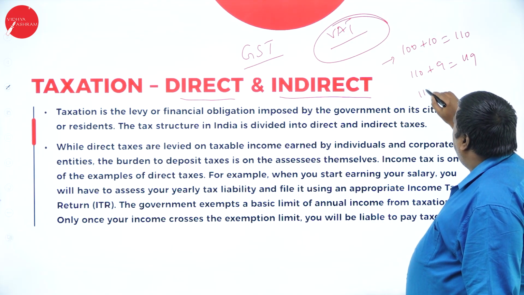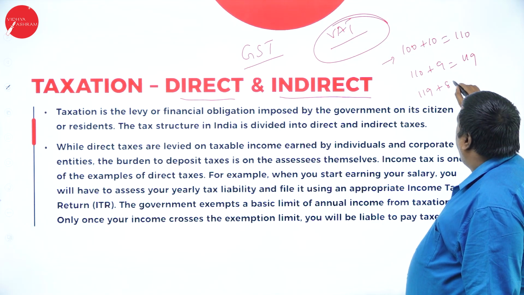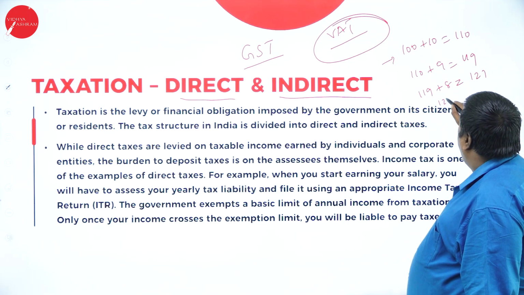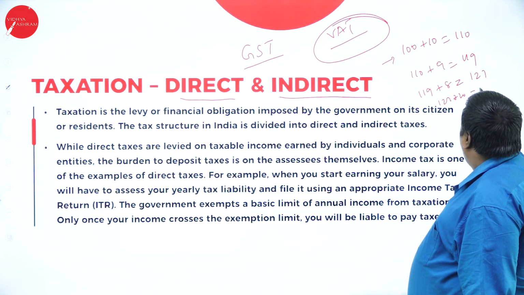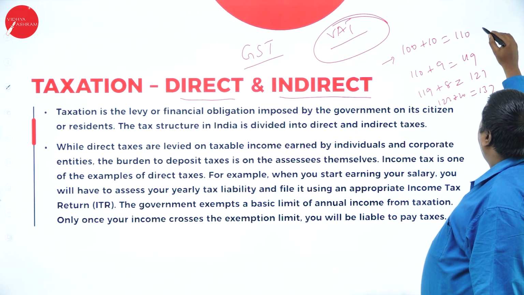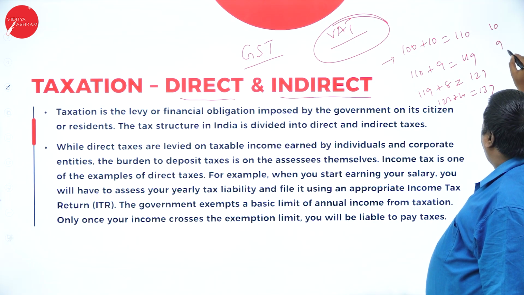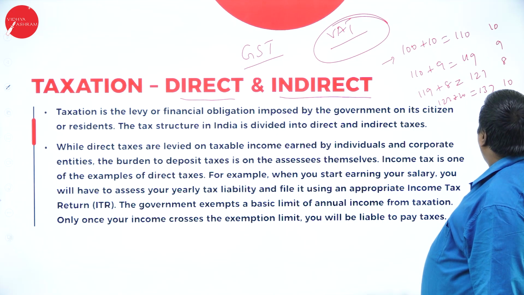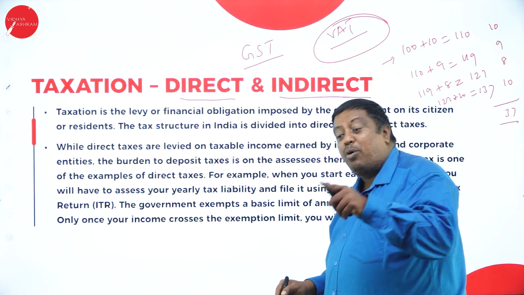Then the retailer received it and paid tax of 8 rupees, so it is 127. The consumer was paying tax and paying 137 to get that product. See, I paid tax here 10, then 9, then 8, so totally 10, 19, 27, about 37 rupees of tax I paid for the same product here.